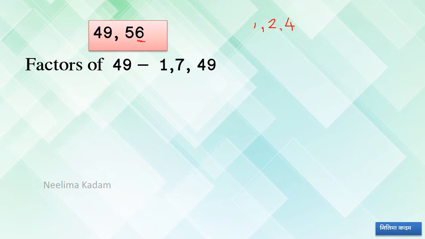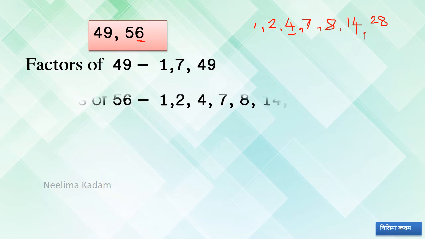6, no. 7, 7 8 जा 56, so 7 will be there, right? 7 will be there, 7 8 जा, so automatically 8 will be there. 9, no. Now 4 is there, so 4 1 जा 4, 4 4 जा 16, 14 4 जा, then 2 means 28 2 जा 56 and 56 1 जा 56.